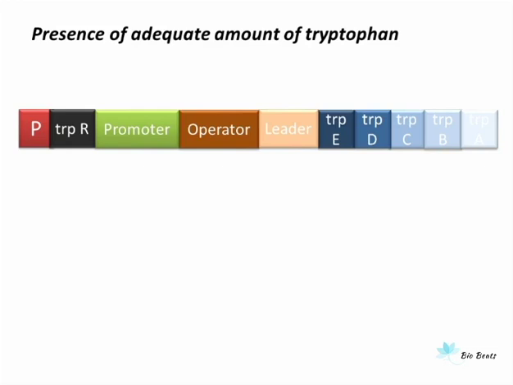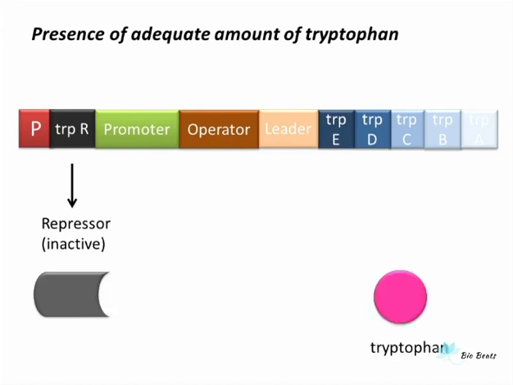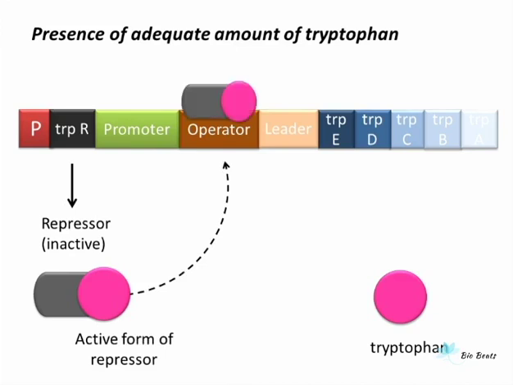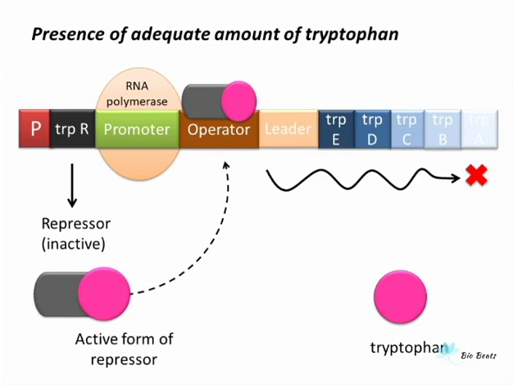So here also TRPR will produce a repressor which is in inactive form. Now here tryptophan is present in the cell. So it can interact with the inactive repressor and induce conformational changes. These conformational changes will convert the inactive repressor into active form. Now the active repressor can bind to the operator, due to which RNA polymerase cannot move forward and transcribe the underlying genes, and hence transcription will not occur. So the tryptophan operon will be turned off. In this way, tryptophan itself regulates its production in the cell.